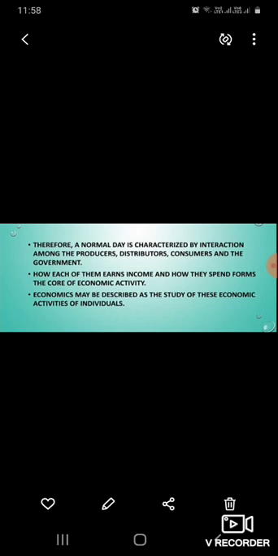And economics may be described as the study of these economic activities of individuals. How each of them earns income and how they spend forms the core of economic activities. Economics may be described as the study of the economic activities of the individual, or a science that deals with the production, distribution and use of goods and services.